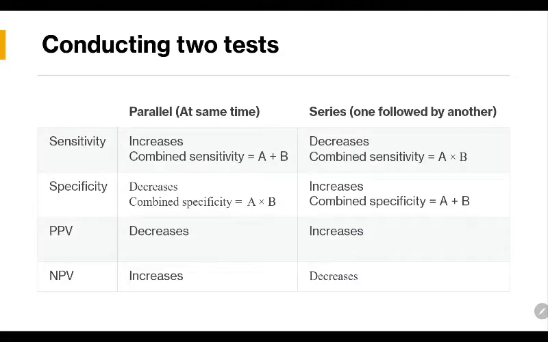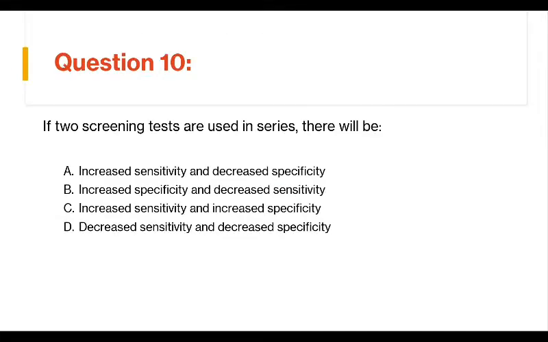So to summarize, just remember the mnemonic that series doesn't have P. So PPV and specificity will increase. Parallel has P. So NPV and sensitivity will increase. Just remember this. Or if you want to know the fundamentals, I told you the fundamentals.